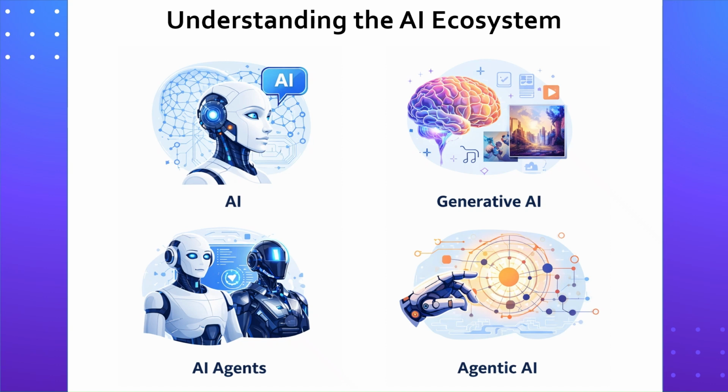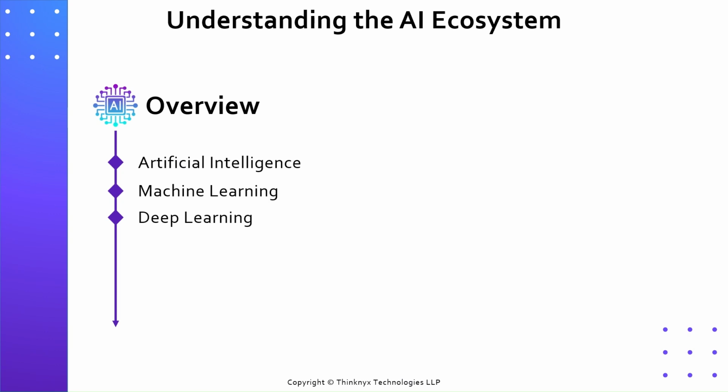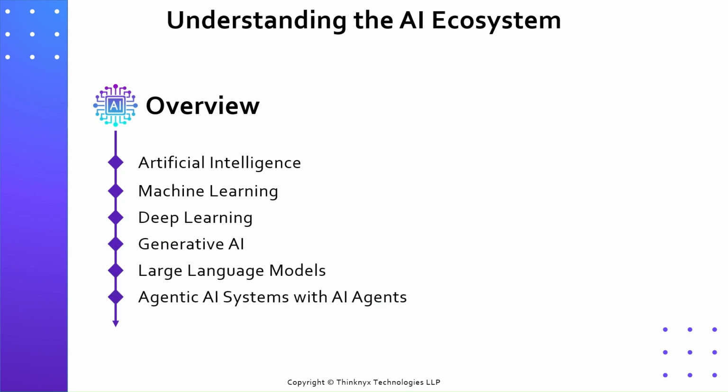to understand way. In the next few minutes, we will walk through the entire AI landscape, starting from artificial intelligence, then moving into machine learning, deep learning, generative AI, large language models, and finally agentic AI systems with AI agents. The goal is to give you the big picture of how all these technologies connect with each other. So, with that said, let's jump in.